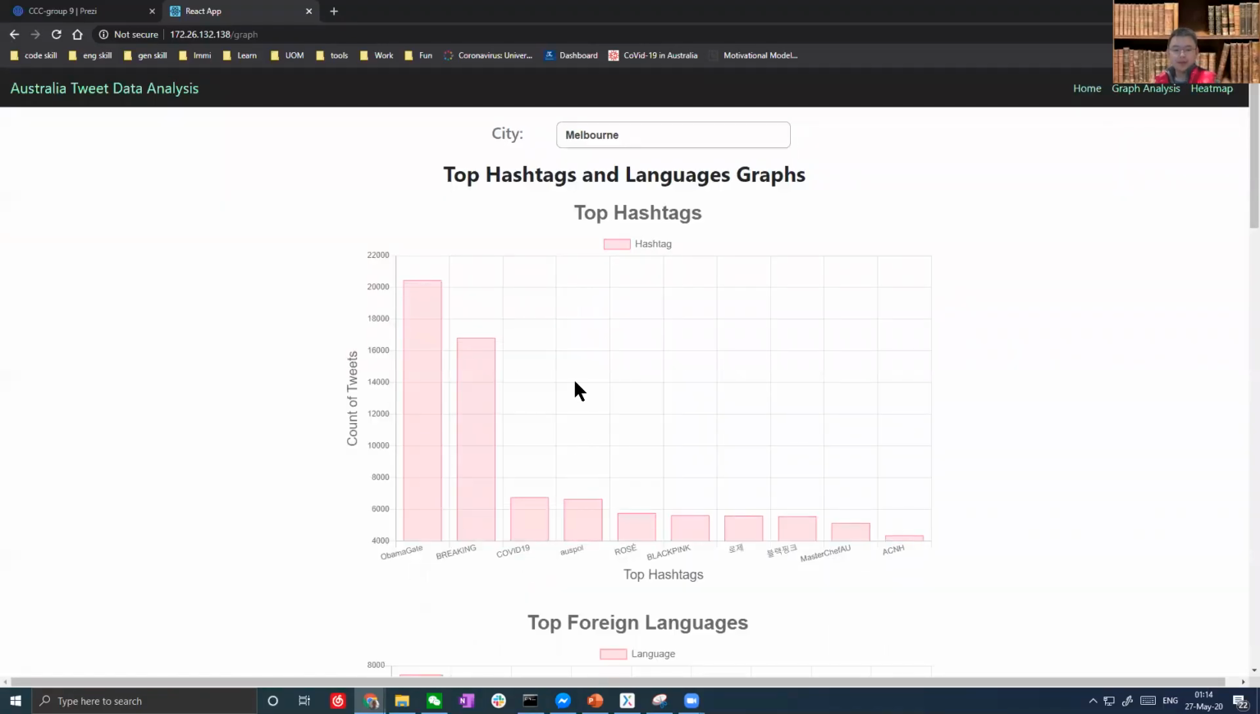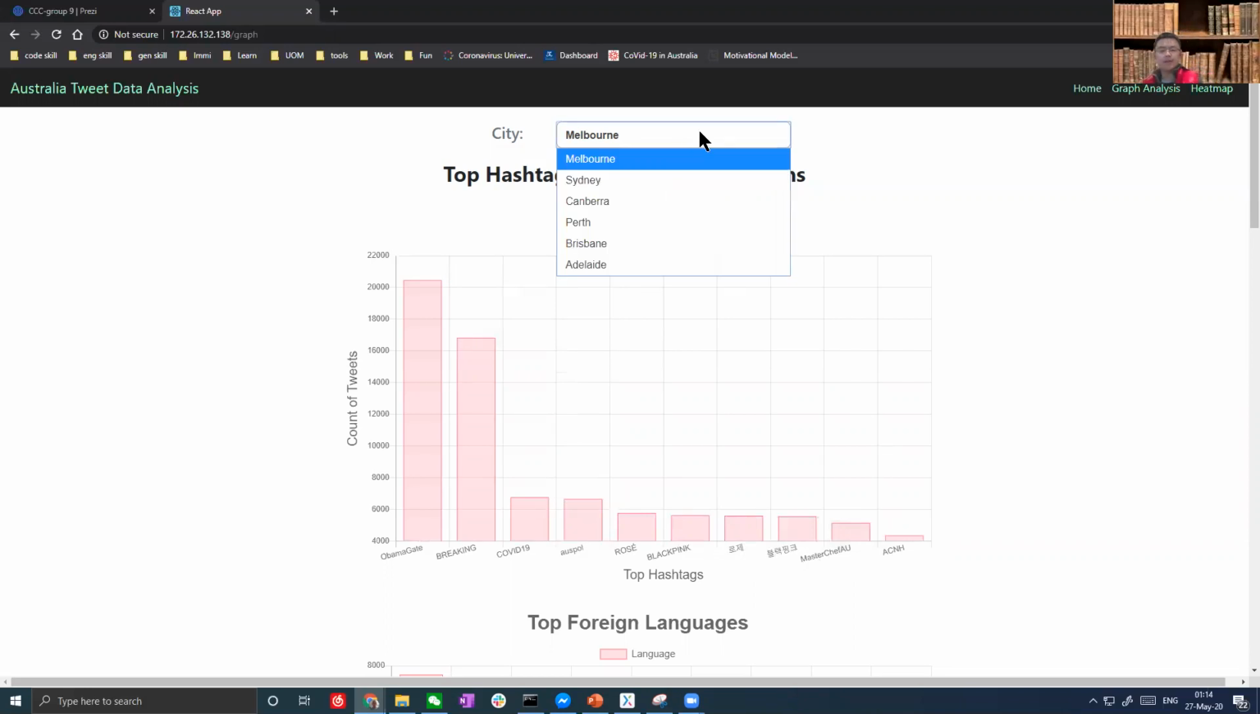So as you can see, the first chart here relates to our scenario about which topics people care most about in each city. From this chart, we're able to view the top 10 popular tweet topics in Melbourne. By clicking the dropdown, we're able to see data for the other 5 major cities as well.